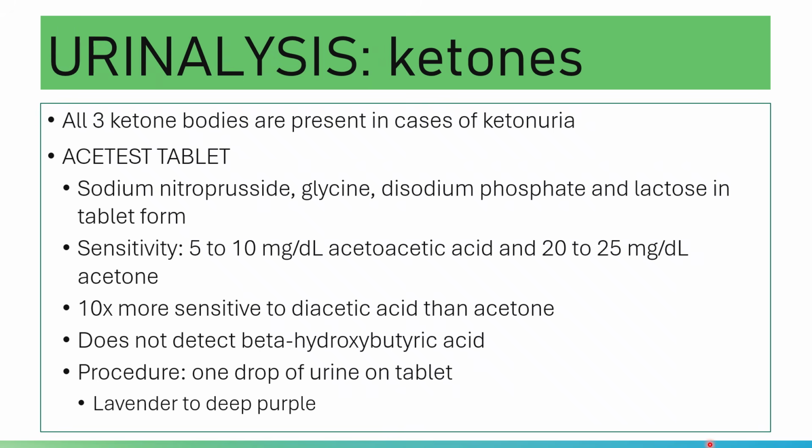As we said earlier, you can utilize urine, serum, plasma, or whole blood as your sample in this case. Before I forget again, this is a confirmatory test. The procedure for your Acetest tablet: you put 1 drop of urine on the tablet.